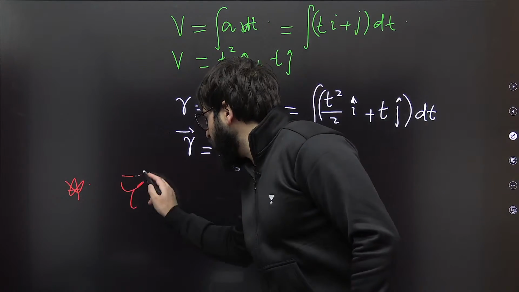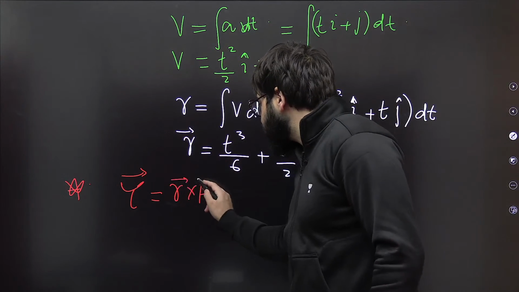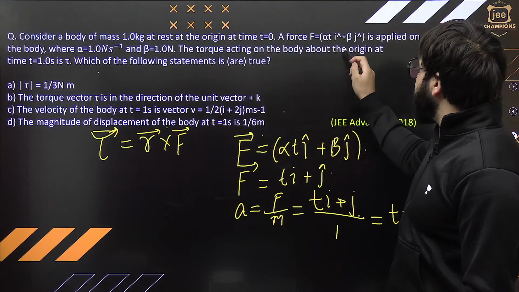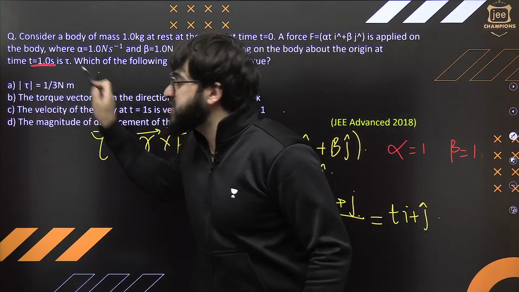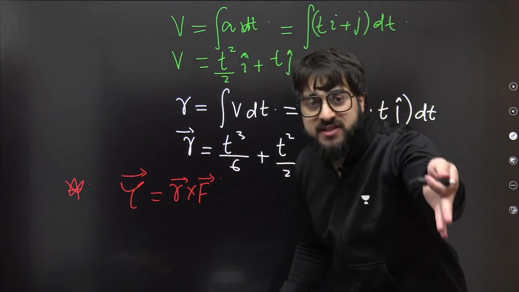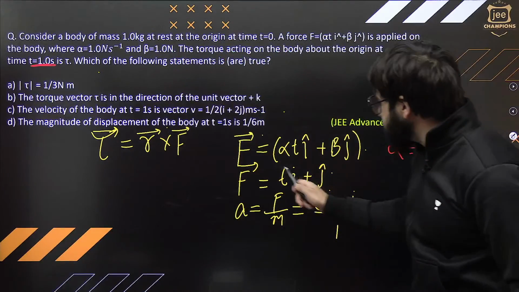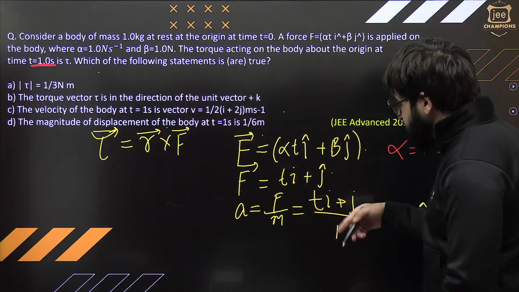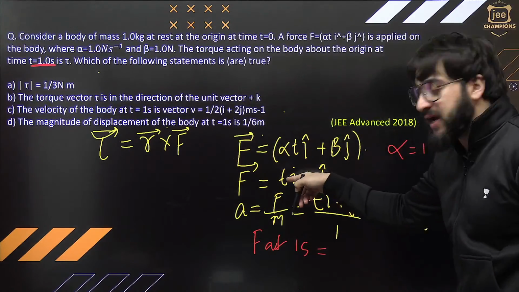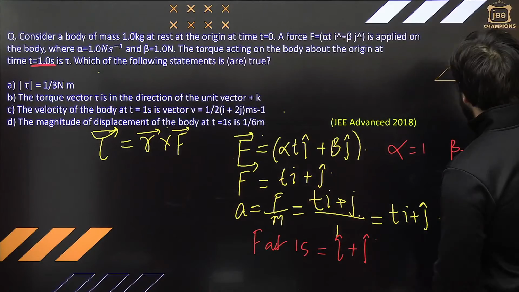Now, afterwards, let's go for option number 1. You'll say, sir, this torque will come out to be nothing but r cross F. Now, see, we are supposed to find the torque acting on a body about the origin at t is equal to 1 second. So first of all, we'll find the radius at 1 second and we'll find the force at 1 second. How much will that be? See, at 1 second, if I talk about the force, put t is equal to 1 second. So F at 1 second will be I cap plus j cap, simply because t is equal to 1 second.